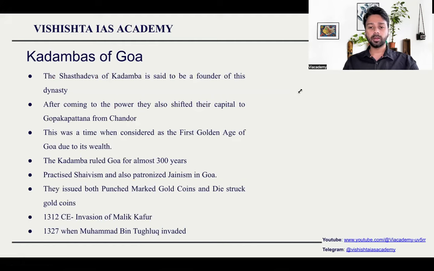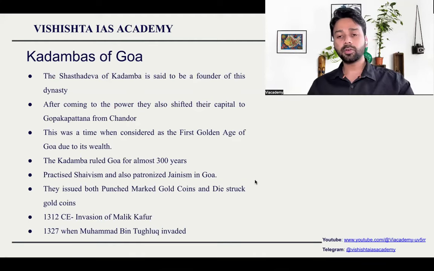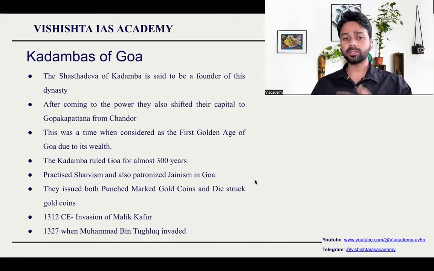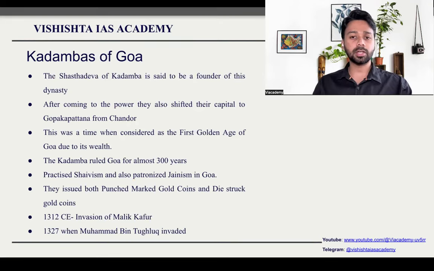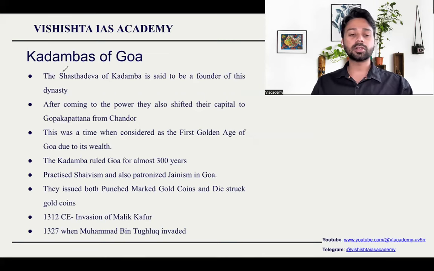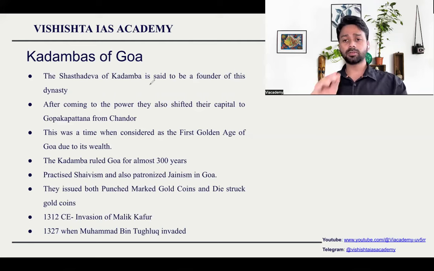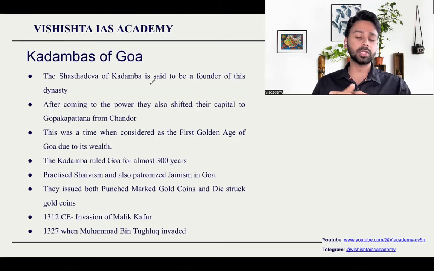Kadambas of Goa. Whenever the Archaeological Survey of India finds out anything which is significant from the examination point of view, which comes under the syllabus of the examination, you also should have a good idea about it. So recently there was some excavation which relates to the Kadambas of Goa. We don't have to study in depth about the excavation and everything because archaeology is not exactly in the syllabus. Art and culture is there, history is there.